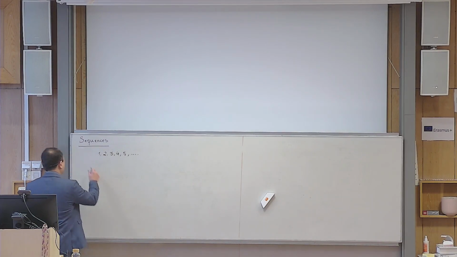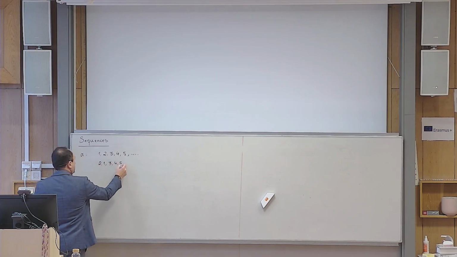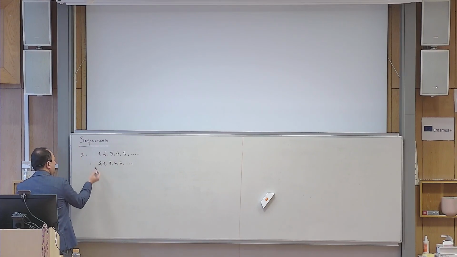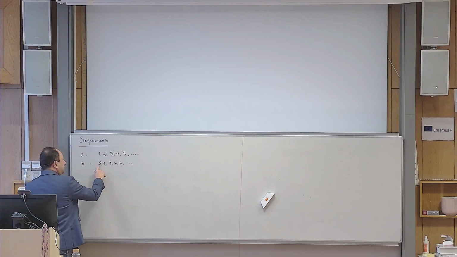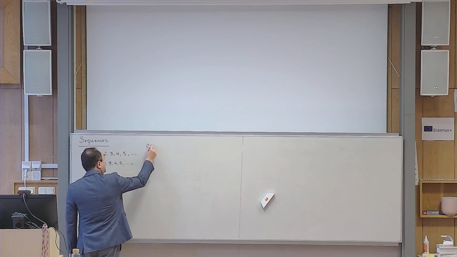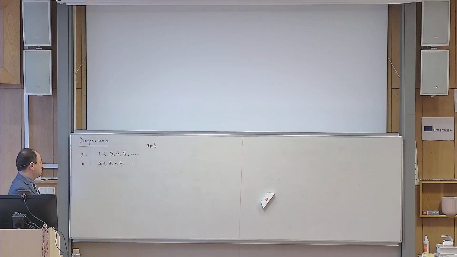So for example, if I call this sequence A, and I change the first two numbers to 2, 1, and write 3, 4, 5, and continue exactly the same way afterwards, and call this sequence B, because I have rearranged the first two terms, the order of the numbers that appear here is different from the order of the numbers that appear there. So by definition, these two sequences are not equal. That's important to know.